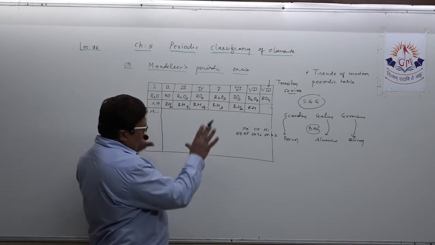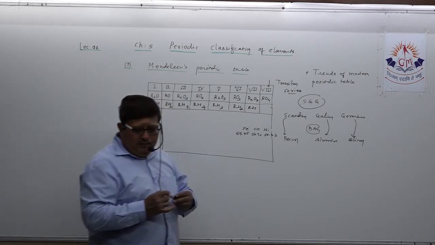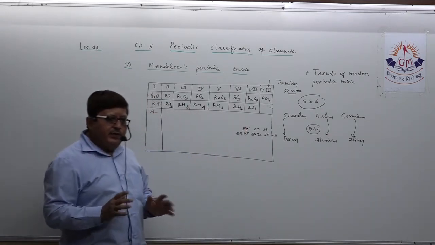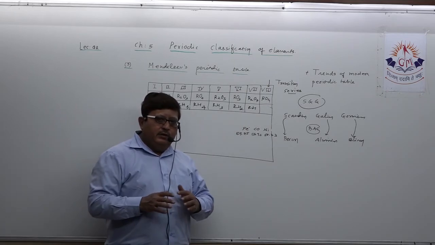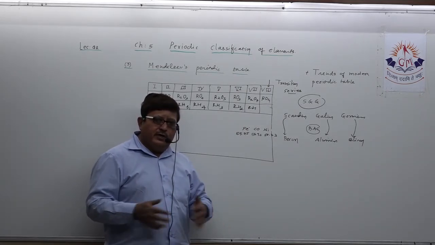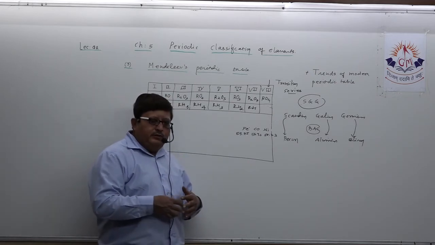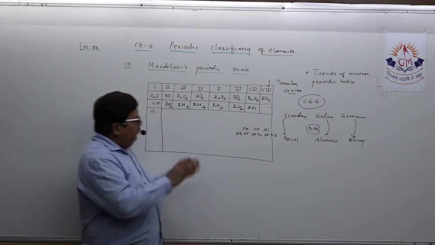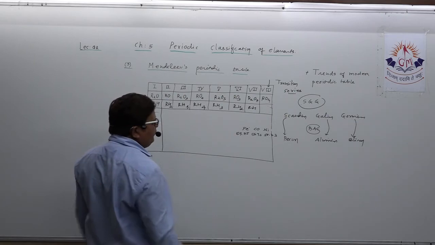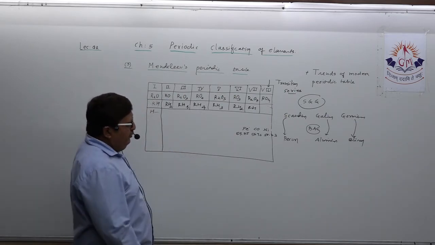At least if a student just writes down these things in his mind, that if I want to prepare Mendeleev's periodic table and I want to develop a complete short note, with remarkable features and at the same time some limitations also, then for you students, this is sufficient. Is it clear in your mind? Now how can you develop the short note?